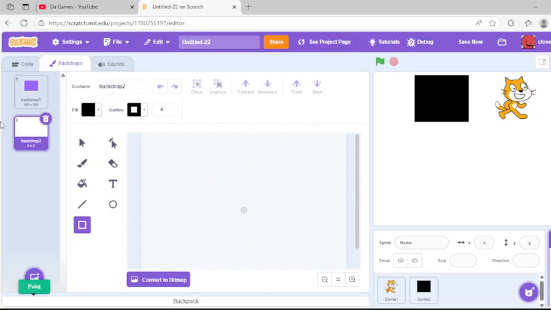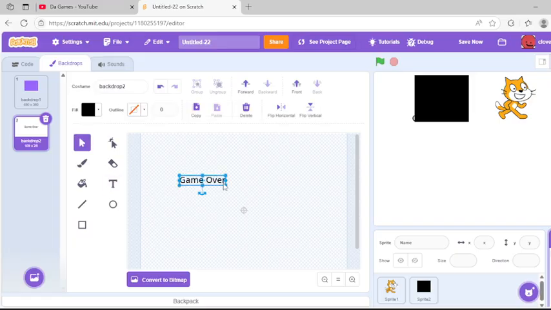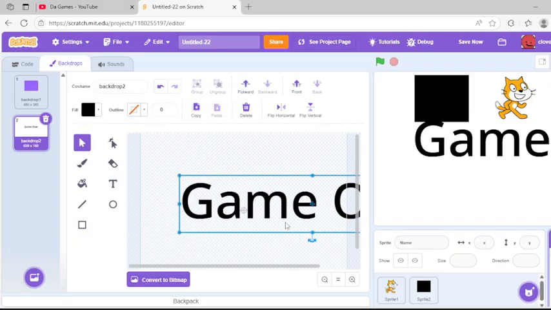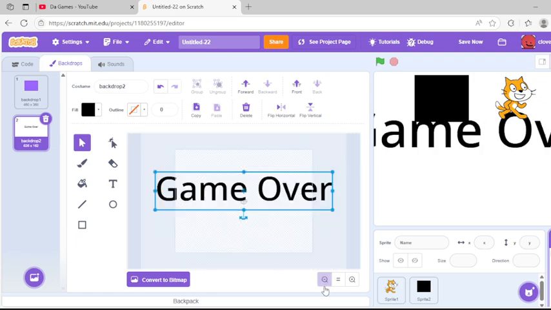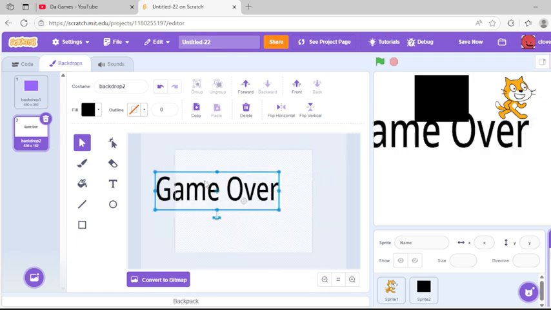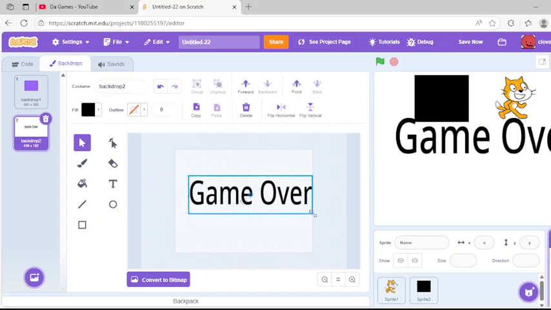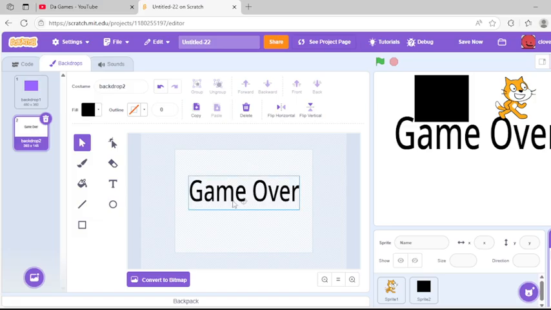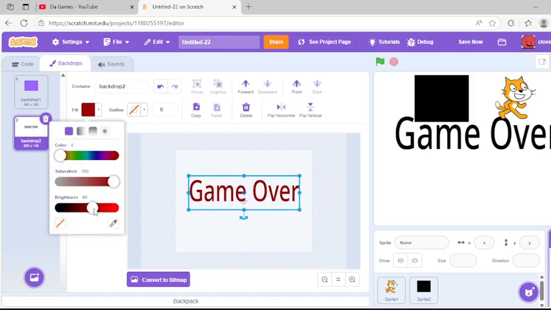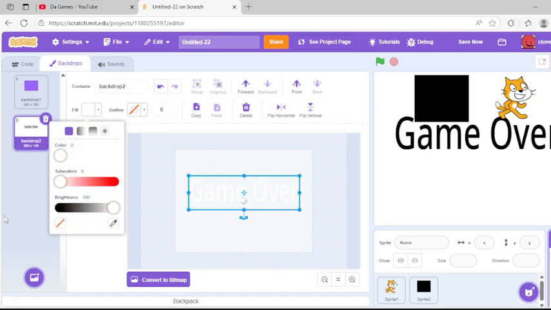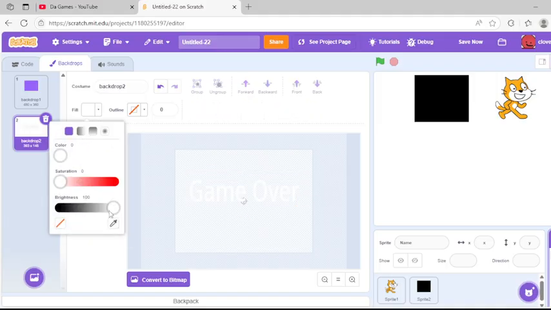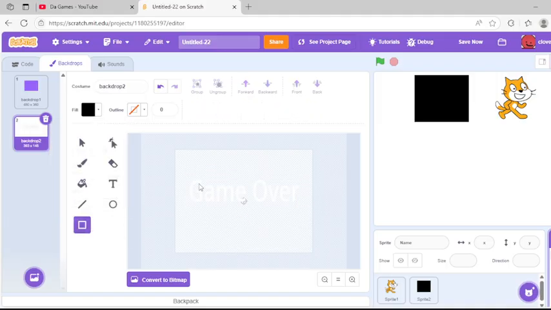Sorry about that. And then we're going to just put out a text box maybe and write game over. Then I'm gonna click that and boom. Make it super big. Just, you know, drag that into the middle of the screen. Resize it a little bit. Then maybe I'll change the color to white. You don't have to do any of this stuff. I'm just doing it for the sake of the video. Oh, and then you can change the background to that.